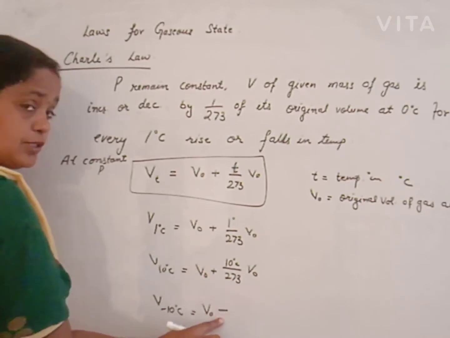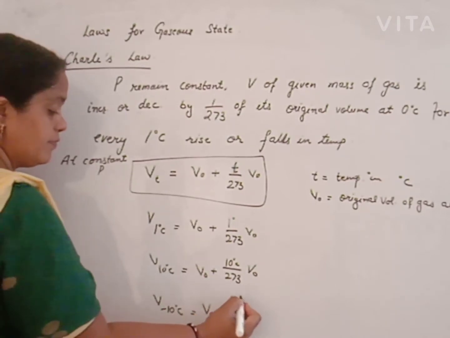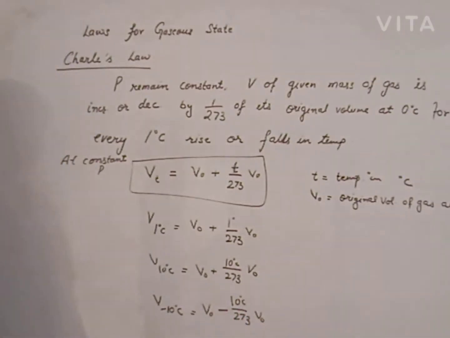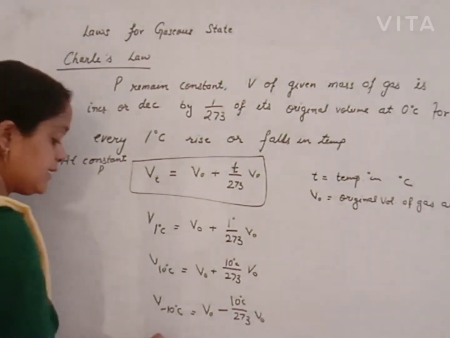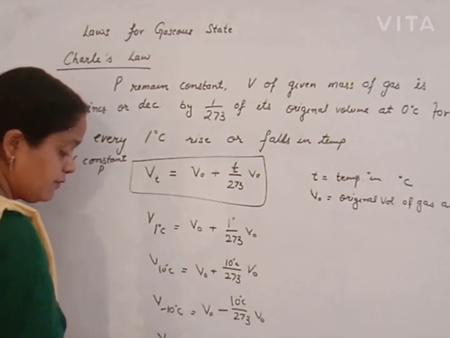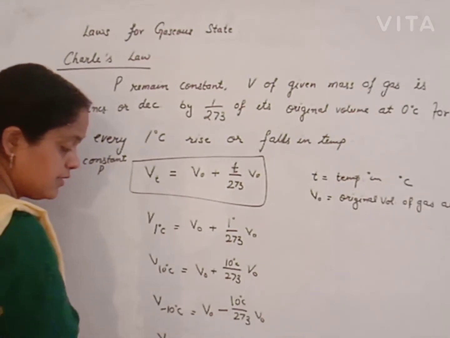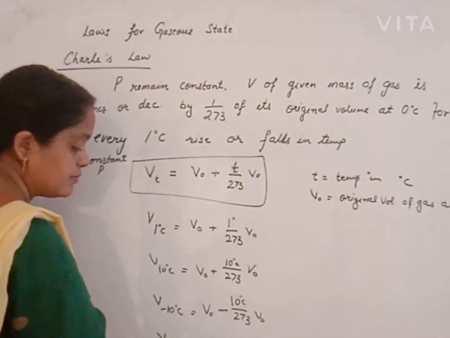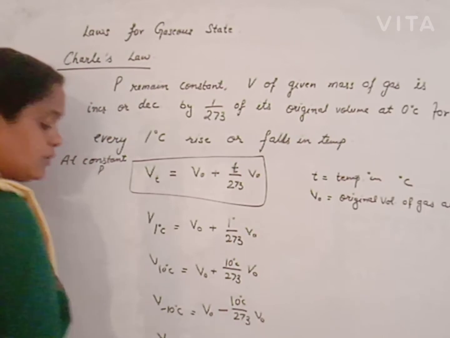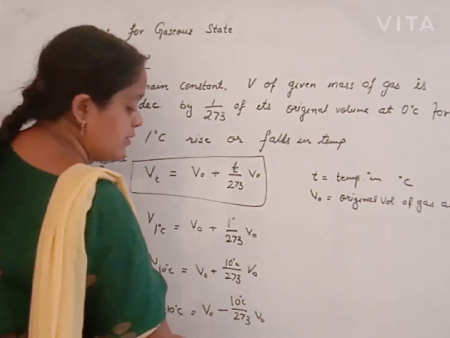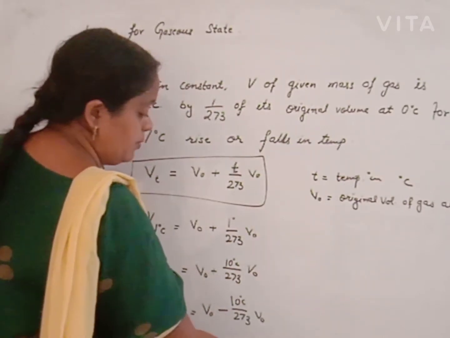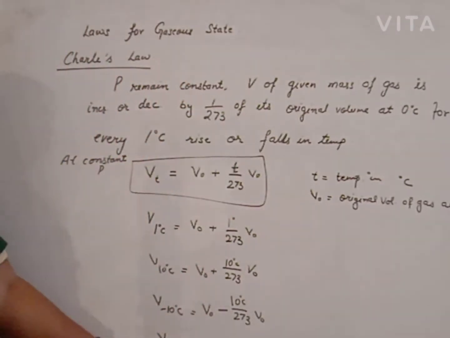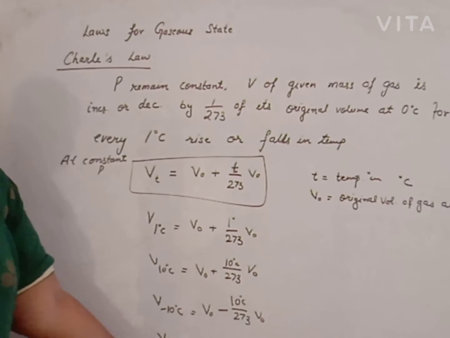The plus sign changes to a minus sign. Like this, if we increase the temperature up to 273 degrees Celsius, then the volume becomes double. The volume becomes double at a 273 degree increase in temperature.